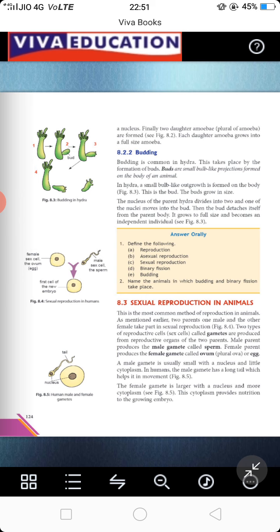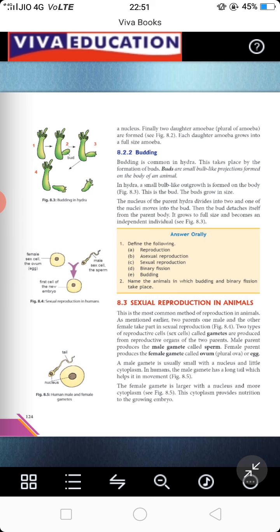In this way a new younger one is produced from that hydra. This process is called budding. Like in simple flowers, we also call the little flower a bud. Similarly, hydra develops a bud, which then gets separated, and two hydras are produced.